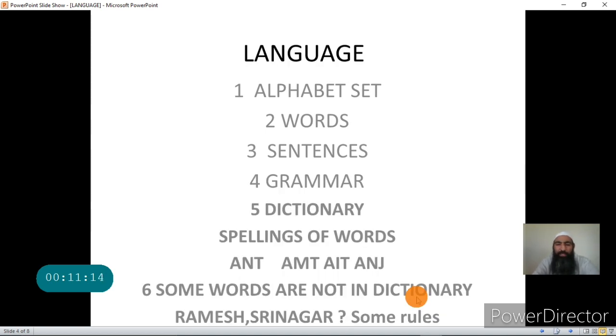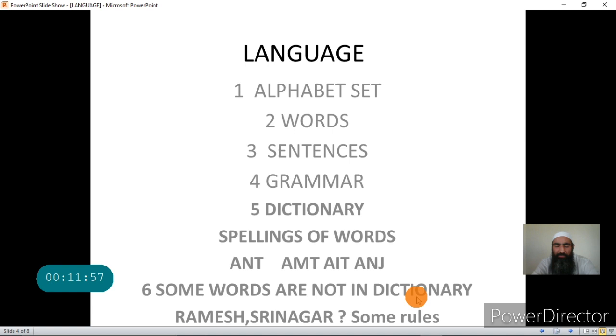The next point is that in the language we have another important thing that is called a dictionary. Now, a dictionary lists all the words that are used in a language. If we take the example of the English language, we have the Oxford dictionary that records 17 lakh words, and 47,000 of those words are obsolete.